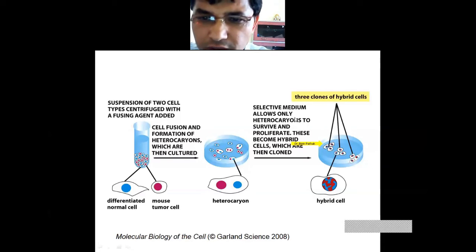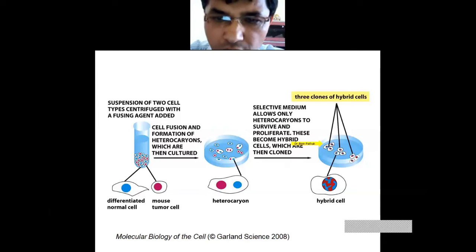The selective medium allows only heterokaryons. Suppose there are normal cells, heterokaryon cells, and tumor cells. We use a selective medium that only allows the growth of the heterokaryon cells, not the tumor cells and not the mouse cells.